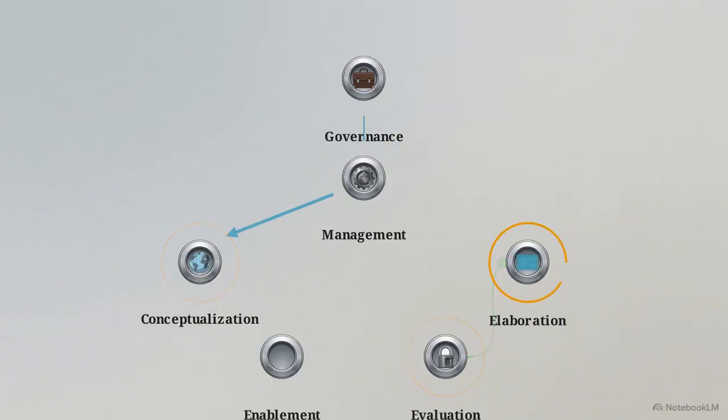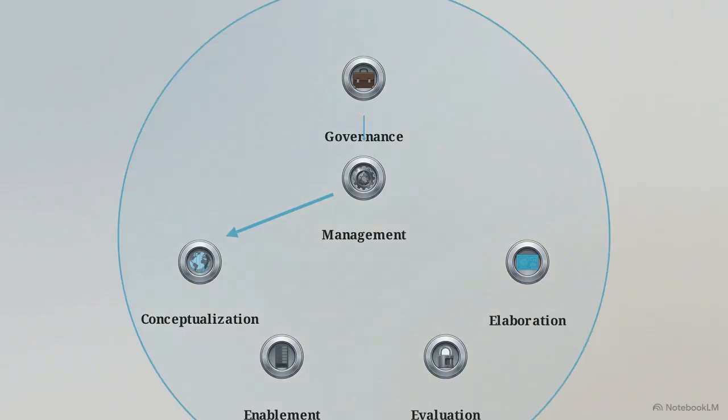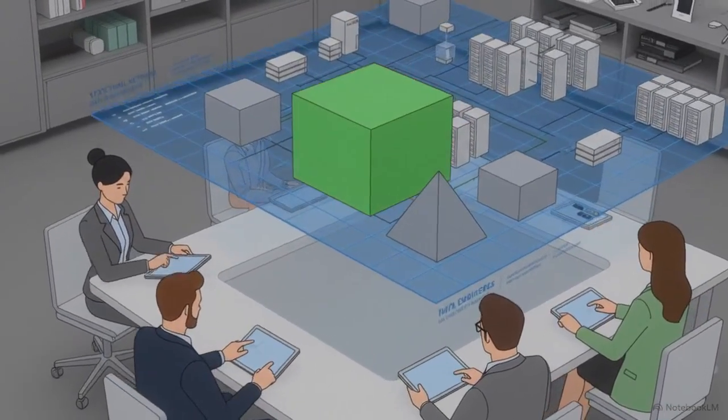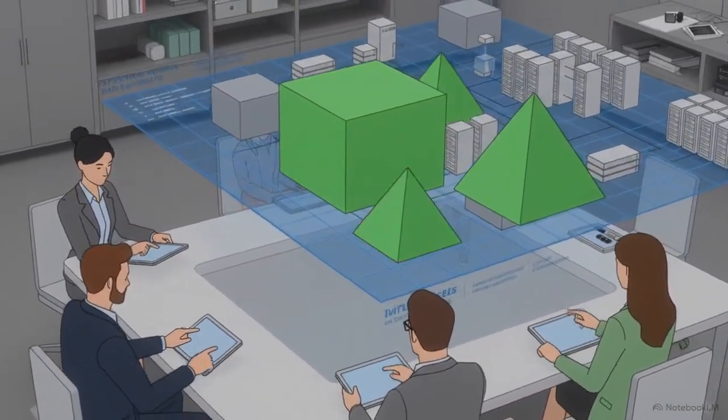Only the solutions that survive evaluation advance to elaboration, where they are transformed into detailed, unambiguous blueprints for the engineers. Through all of this, enablement provides the continuous tools and infrastructure to keep the engine running, while progress data flows back up to governance for executive oversight. This engine ensures that an idea is stress-tested against reality before a single line of code is written.